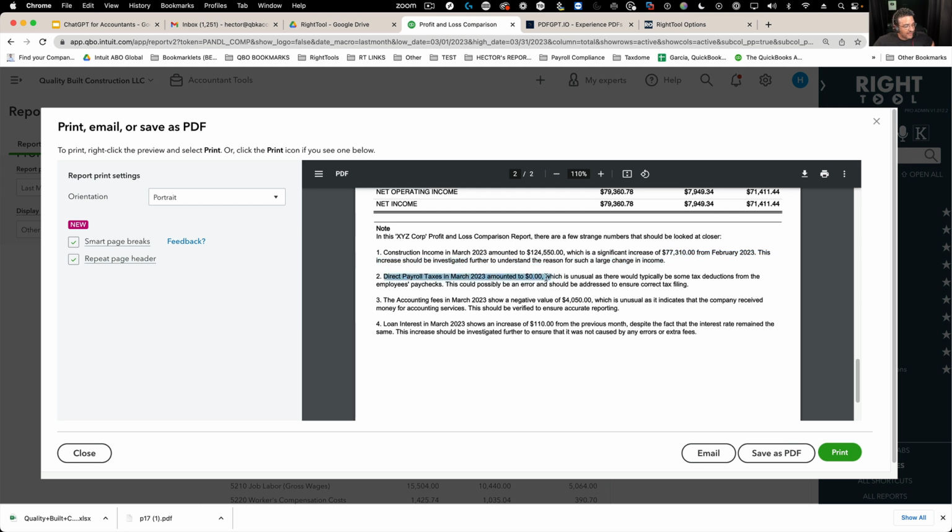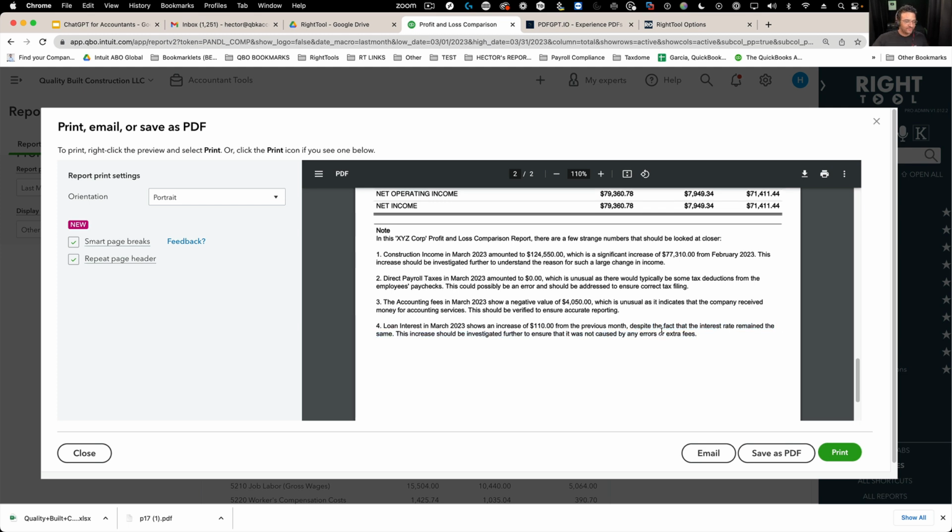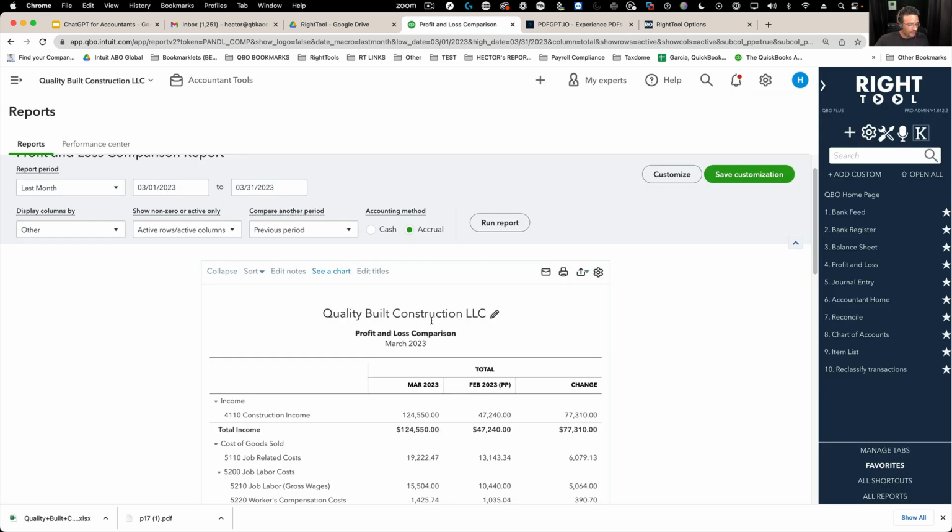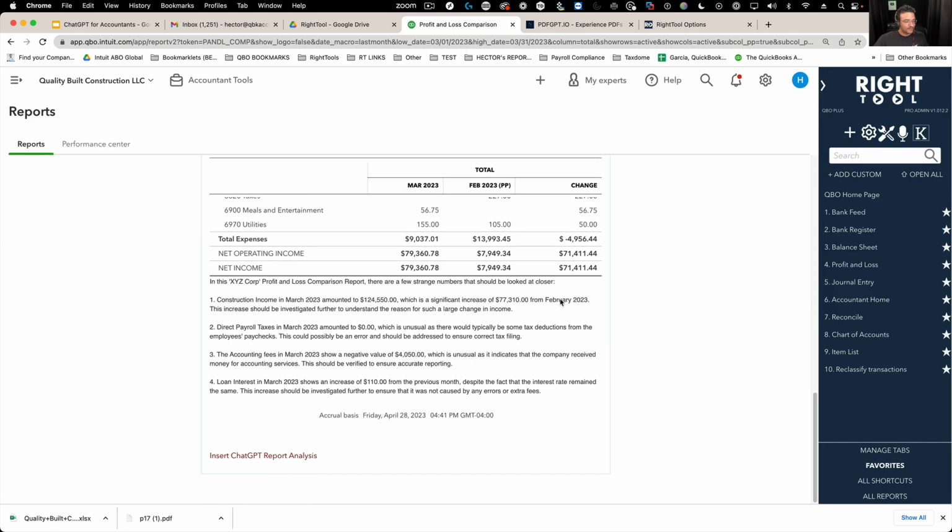There are direct payroll expenses, which in March was zero. That's unusual because there should be one every month. Accounting fees show a negative value. This is weird because there really shouldn't be negative values. Loan interest is this, despite the fact that it was the same. Normally that changes over time. So that's the note they came up with. But I can replace that and put in my own prompt.